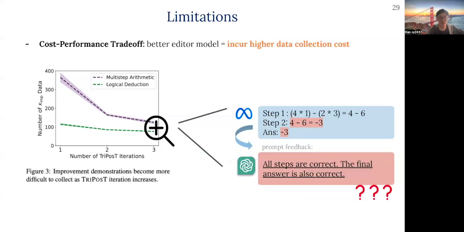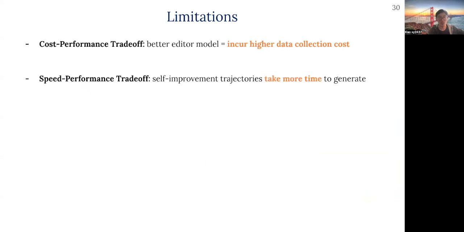Finally, limitations. First, we found that using stronger language models as edit models could strongly affect final performance. One aspect is that cheaper LLMs such as ChatGPT often are unreliable at detecting errors, hindering the quantity and quality of the collected data. But of course, using more powerful language models will incur more cost. Second, although allowing models to self-improve at test time can give better performance, it can take considerably more time to generate compared to more direct approaches such as chain-of-thought prompting.